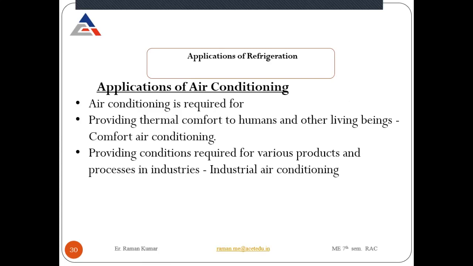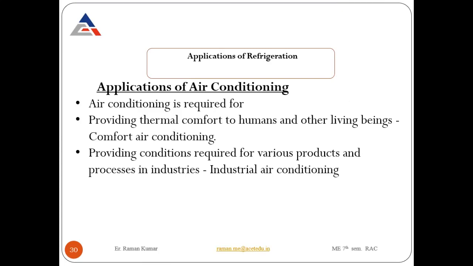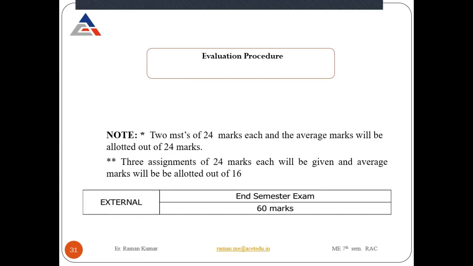It also provides thermal comfort to the human body and other living beings. Conditioning is also required for various products and processes in industrial air conditioning. So these are some applications in refrigeration as well as air conditioning. So this is all about the very first chapter.